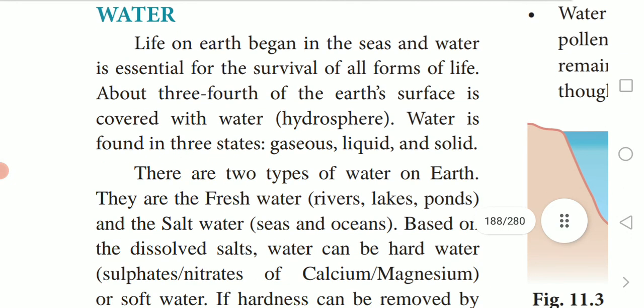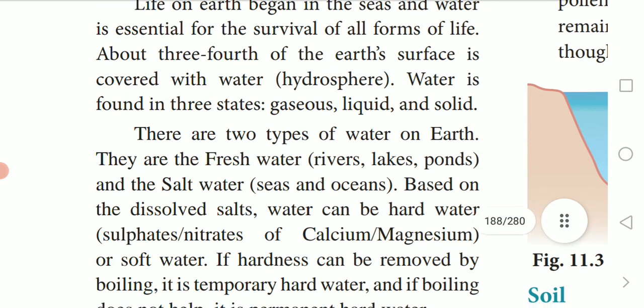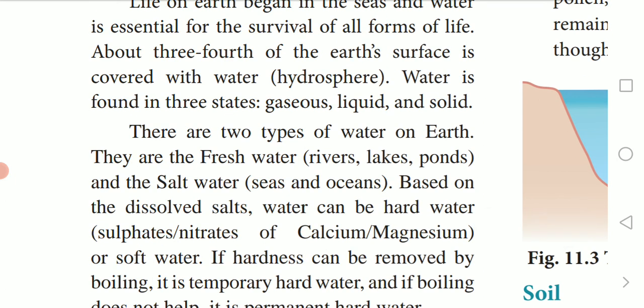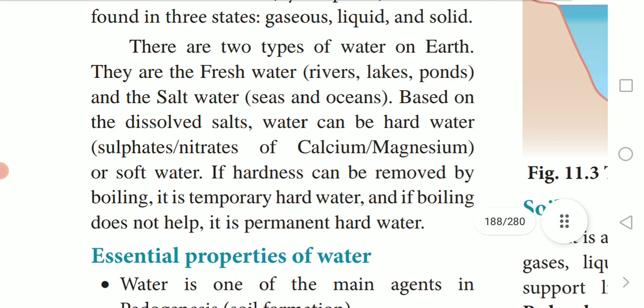About three-fourths of the earth's surface is covered with water. That is the hydrosphere. Water is found in three states: gaseous, liquid, and solid. There are two types of water on earth: fresh water and salt water.